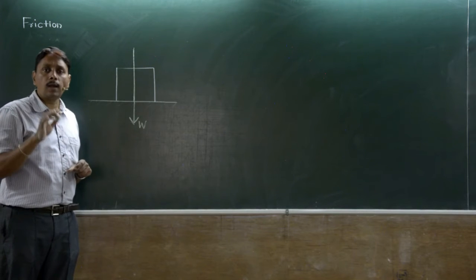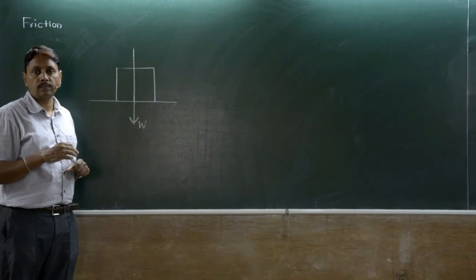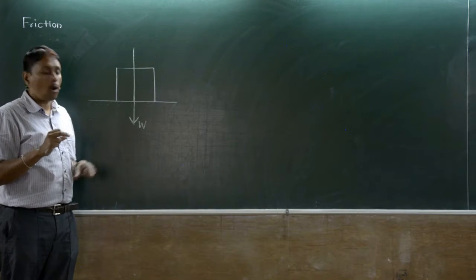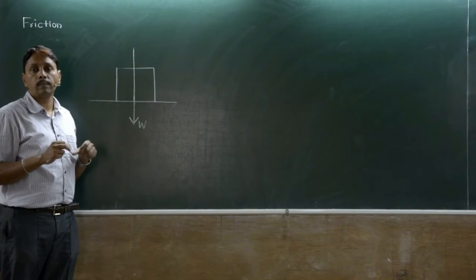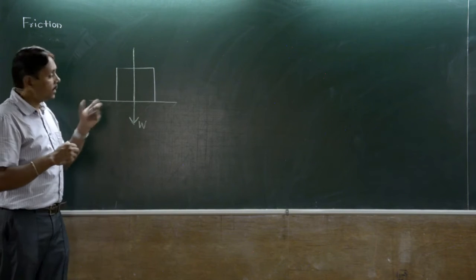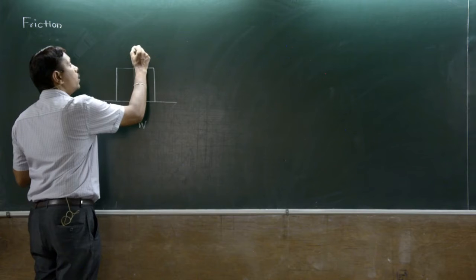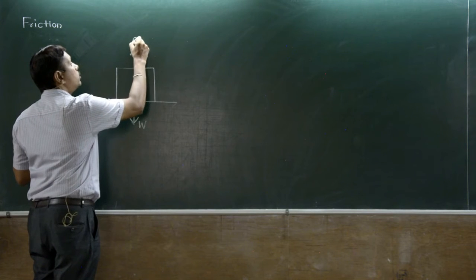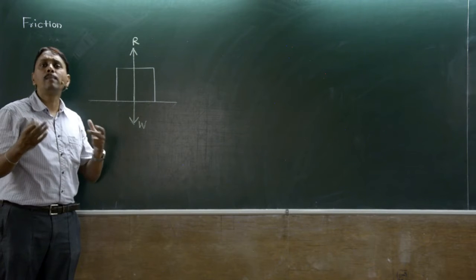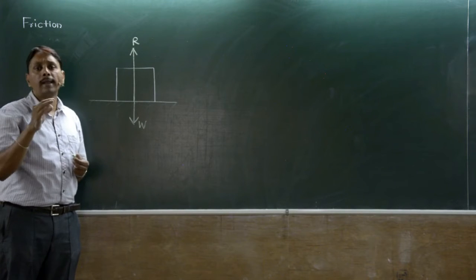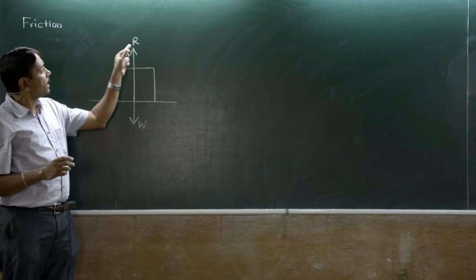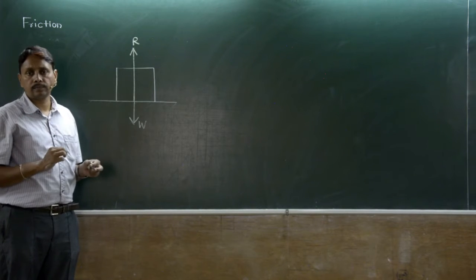That's why it is also called the normal reaction. This reaction is offered by the surface to the body, so from surface to body, with the body above, the arrow points upward. This is the reaction we discussed in FBD: the reaction at a contact point, perpendicular to the surface. That reaction is this reaction R.